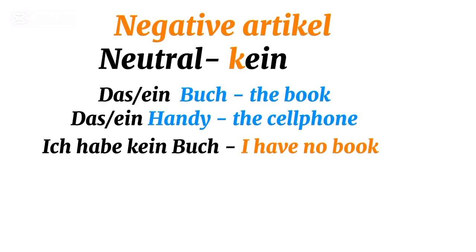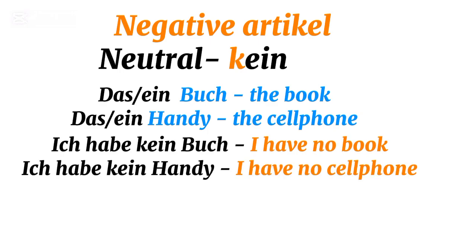Or we can also say, ich habe kein Handy. I have no phone. We'll just add this K at the beginning. As I have told you, masculine and neuter take the same article, both in indefinite and here in negation articles, okay?